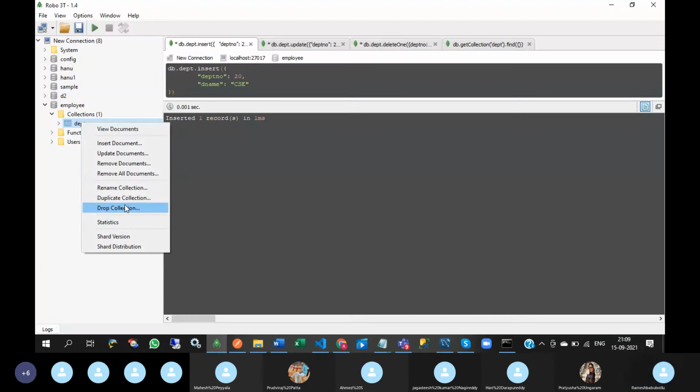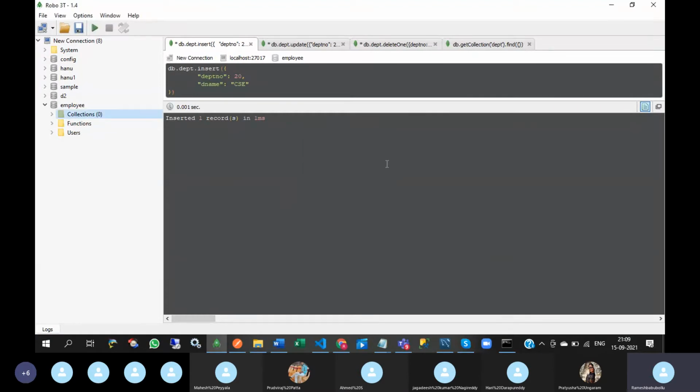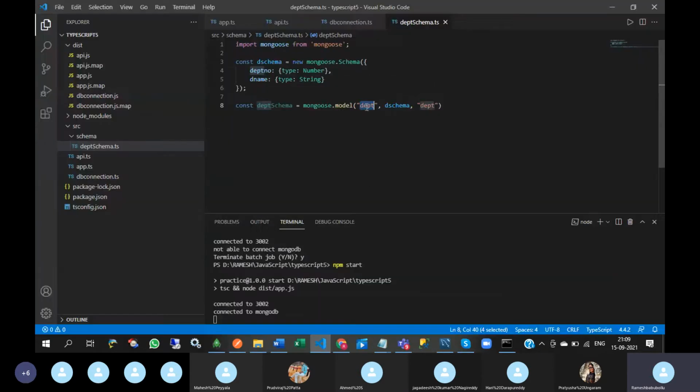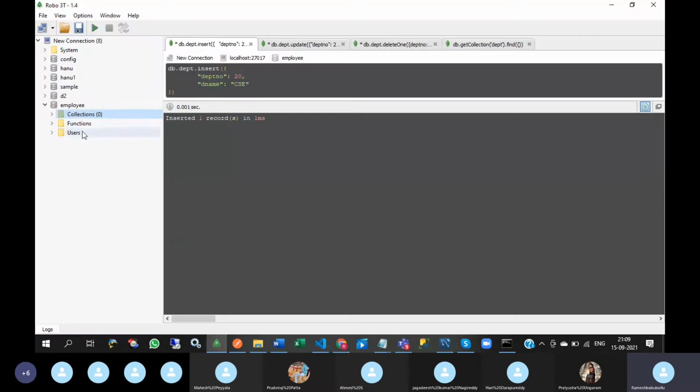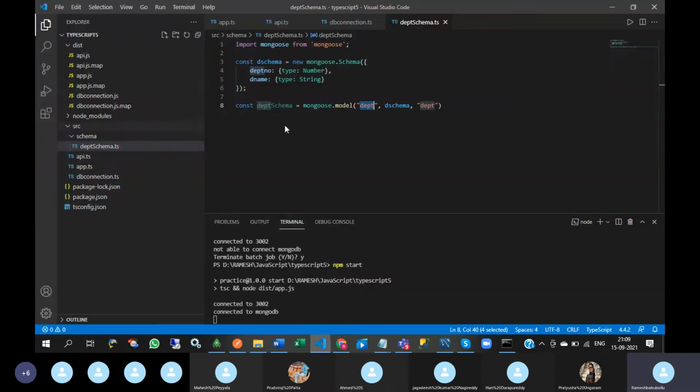I am deleting this collection. If you give dept here, then the collection name will be created as dept. If you give the complete word department, then the collection name will be department.